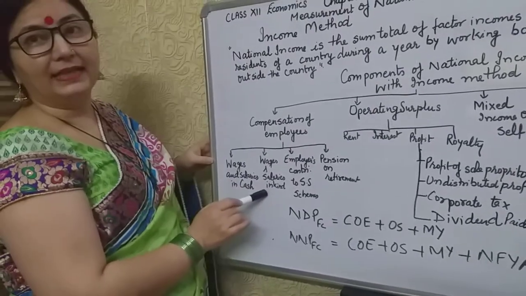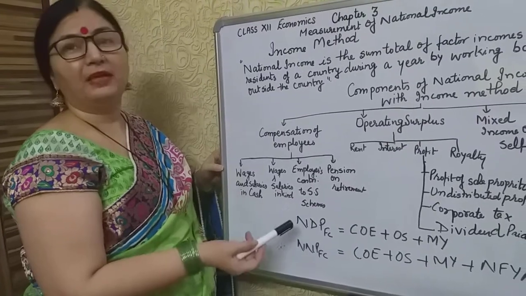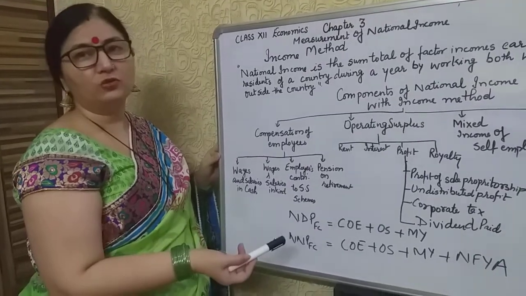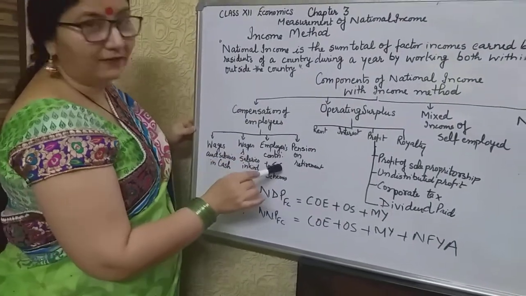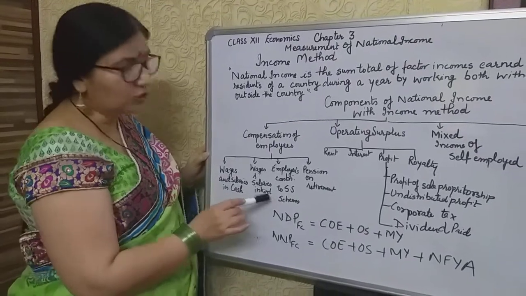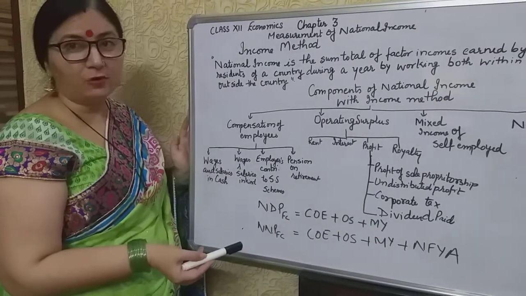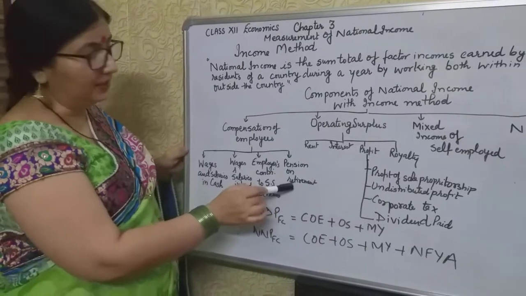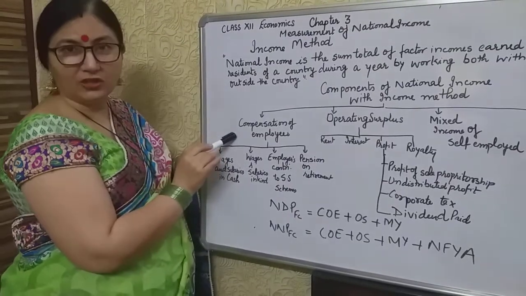Wages and salaries in kind: sometimes our employer gives us some perks also, and those perks may be in the form of free medical facilities, accommodation, free education to our children. This is called wages and salaries in kind. And after that, some share is also contributed by the employer side, that is the social security scheme. It works just like EPF, the Employees Provident Fund, and after completing our tenure of working, we get pension on retirement. So these are all parts of compensation of employees.